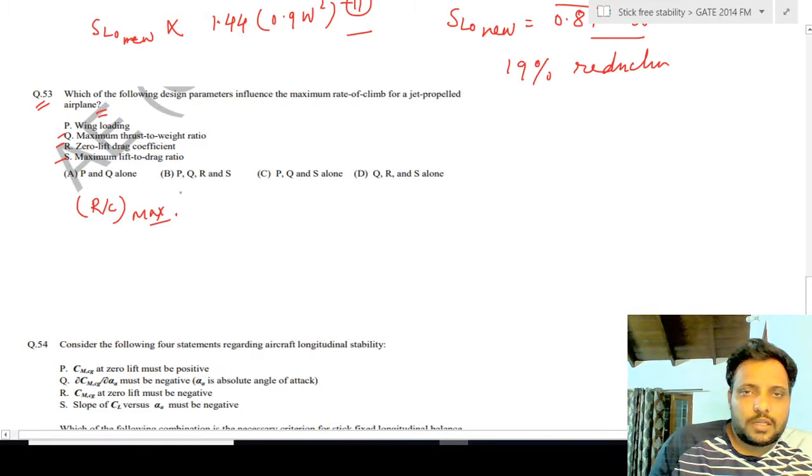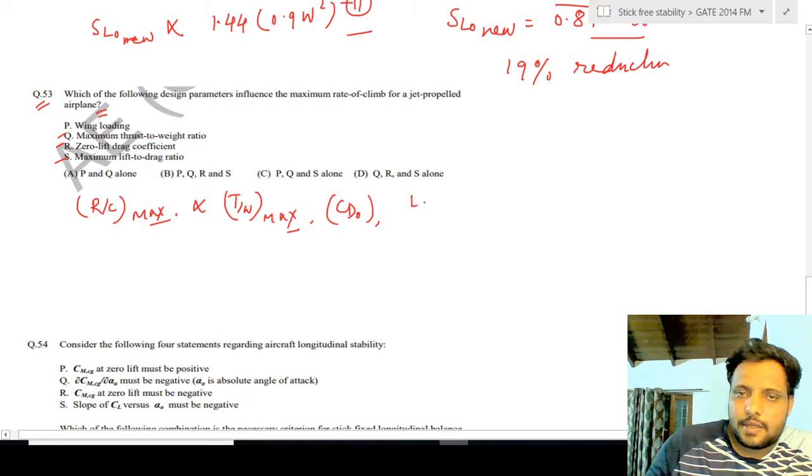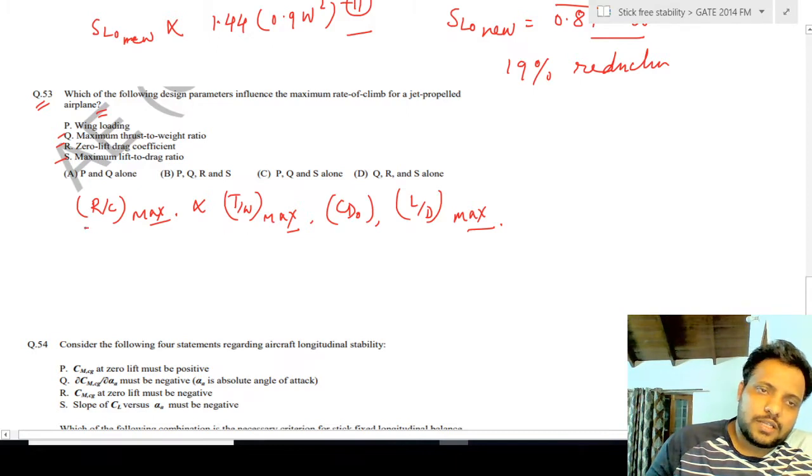R by C max we know is directly proportional to T by W max, then CD naught, and L by D max. So R by C maximum is directly proportional to these three parameters.